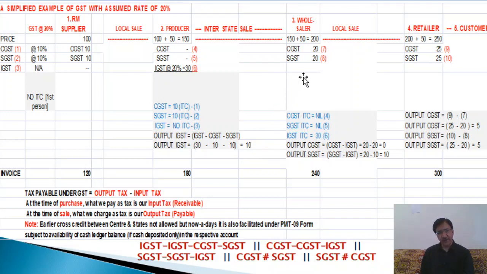So should I proceed to the wholesaler? If you have any doubt, you can put me any query. I will try my level best to reply to you.